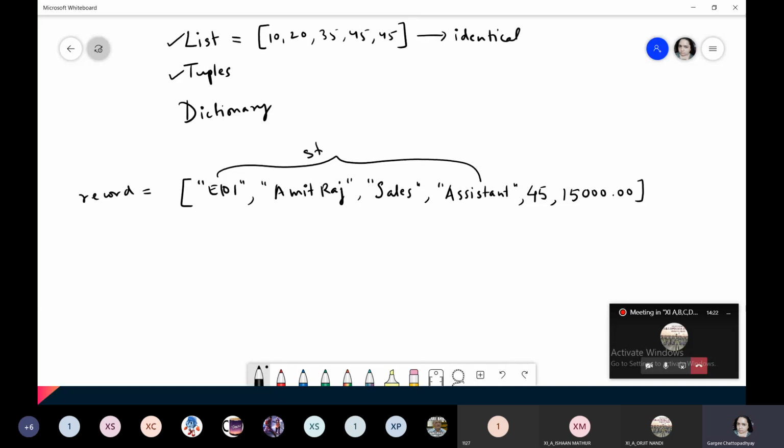These are of type string. This is of which type? Integer. This value is of which type? Float. So a list can store values of the identical type and also the non-identical type.